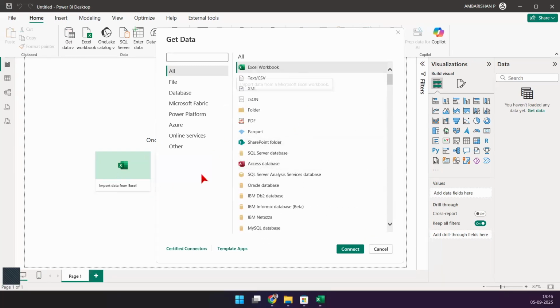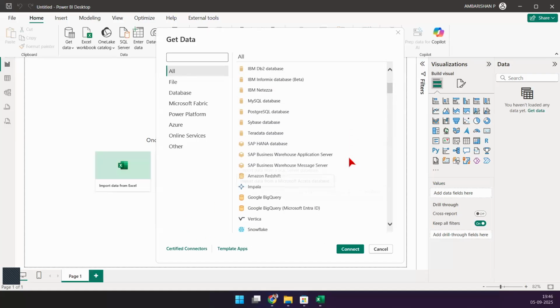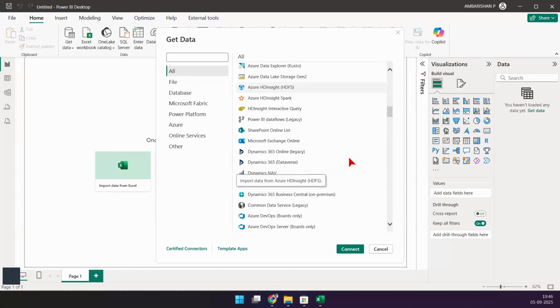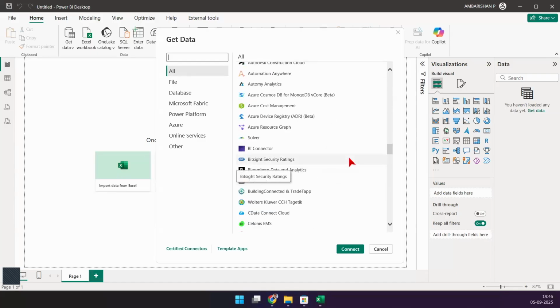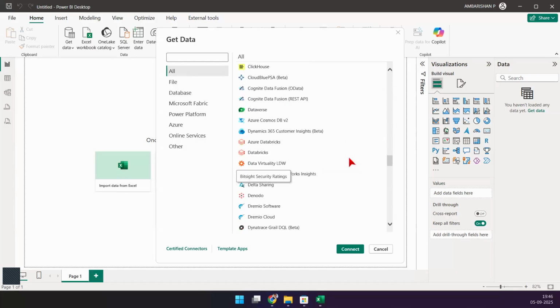We were just seeing that. It can lie in different formats: XML format, JSON format, Parquet format, in a SharePoint folder as any other file. And then you can have it in databases, SQL Server databases, Oracle, MySQL, whatever that is. You name your data source, it should be there in this list. And we are talking about all sorts of tabular format of the data that we want to bring in,